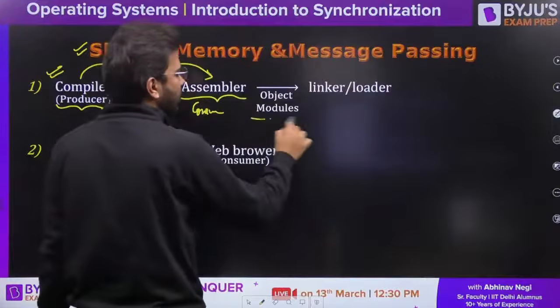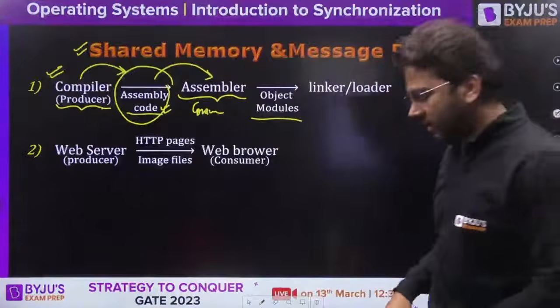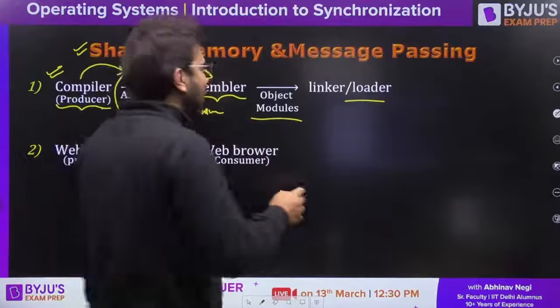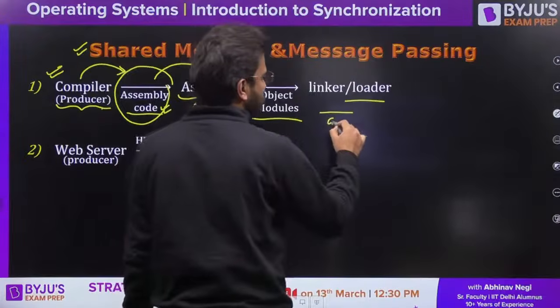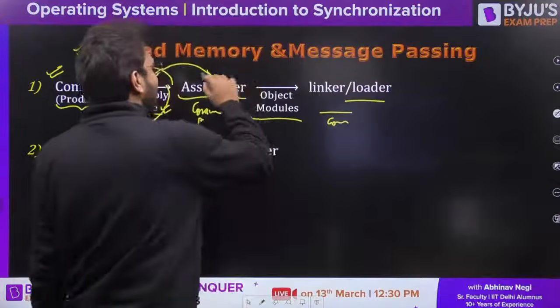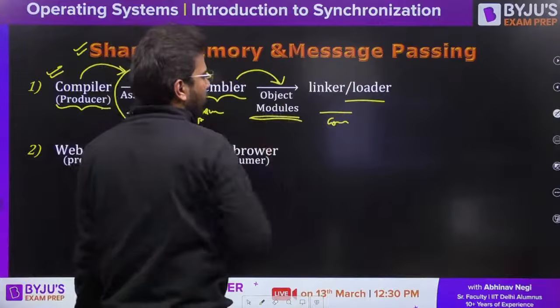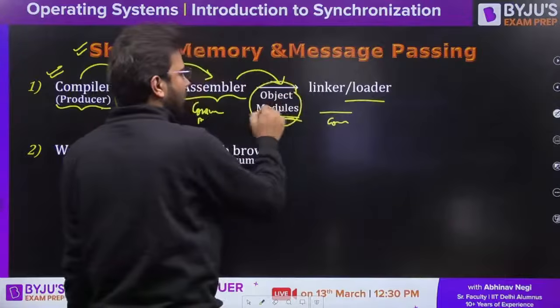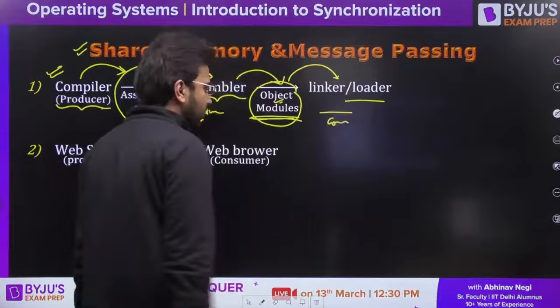Similarly, the assembler generates the object modules, which are linked by the linker, and then loaded into memory by the loader. So here it is acting as a producer and this is acting as a consumer. We have the shared memory where we update the object modules, which are consumed by the linker and then the loader.